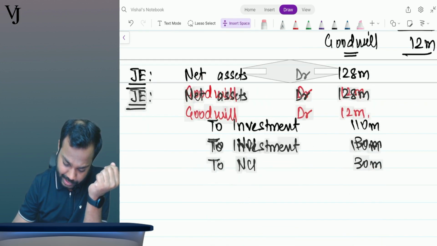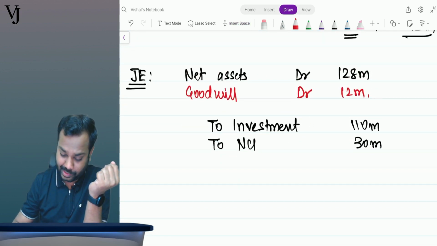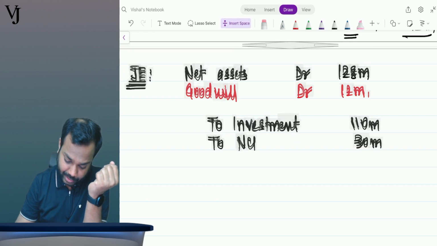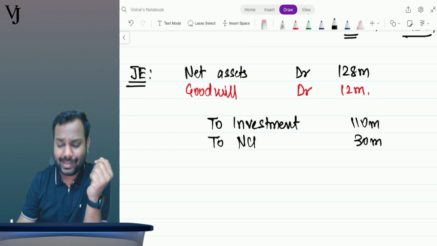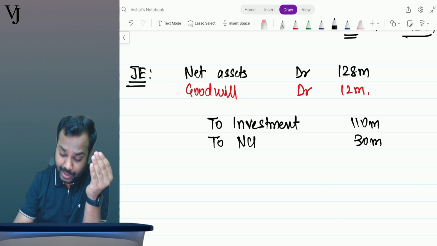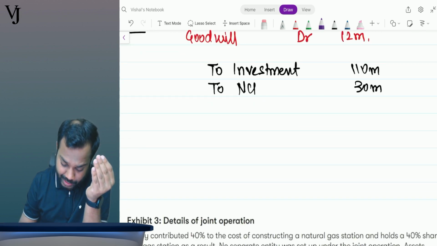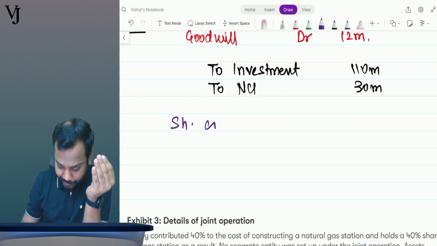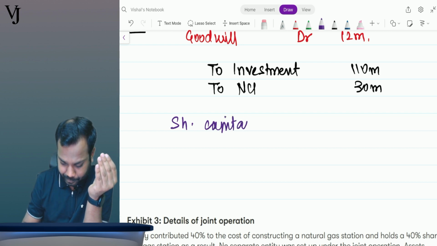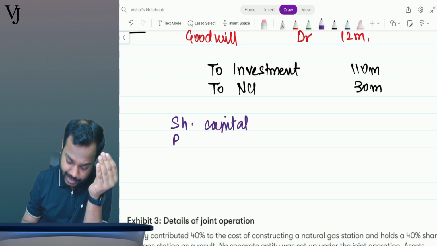Now, how to present this in the financial statements? I will first of all discuss that and then I will present that. Okay. Now, tell me net assets is presented by what? It is presented by share capital and retained earnings.